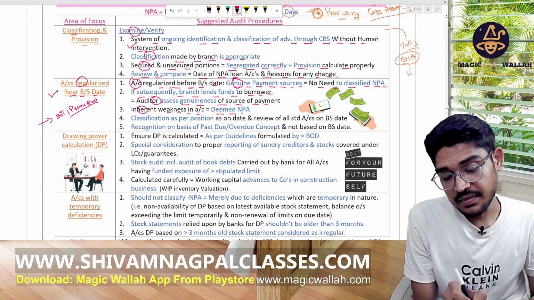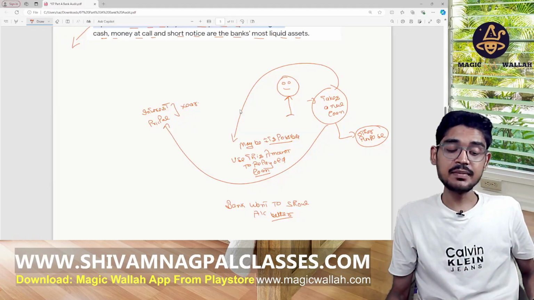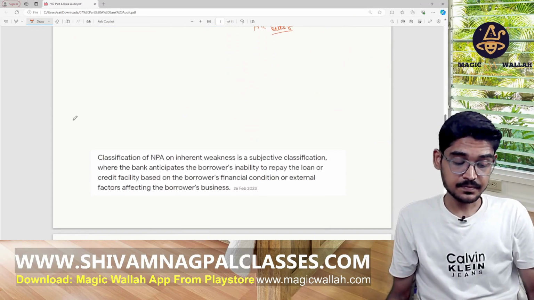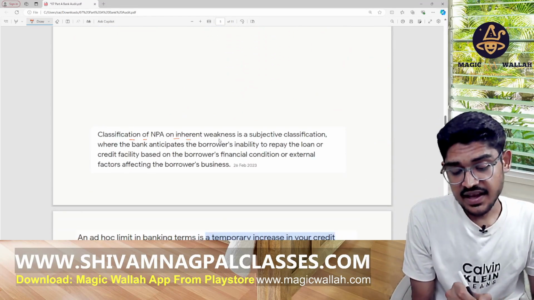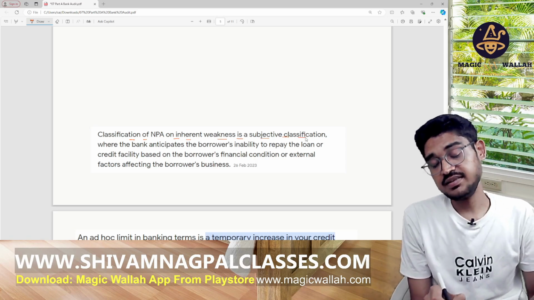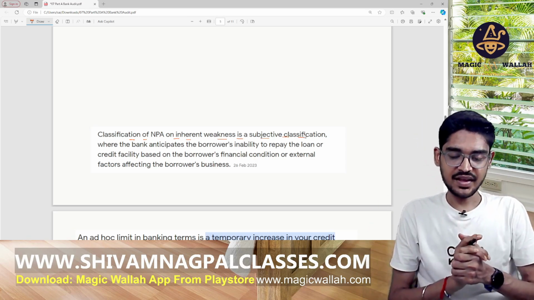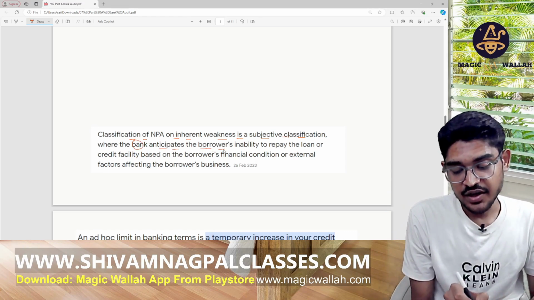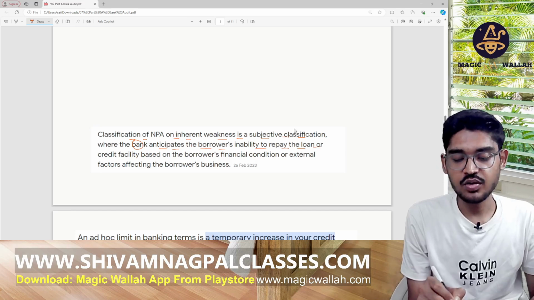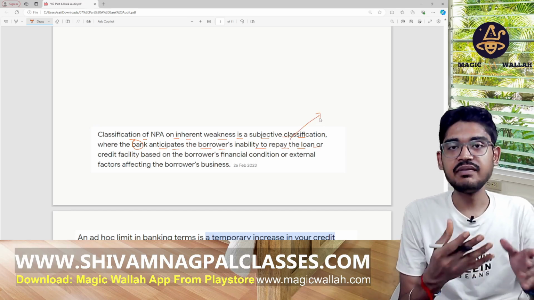Then inherent weakness in the account, it becomes deemed NPA. So what do we mean by inherent weakness? Classification of the NPA on inherent weakness is a subjective classification, where the bank anticipates the borrower's inability to repay the loan. Okay, the bank is thinking that this person will not repay the loan.